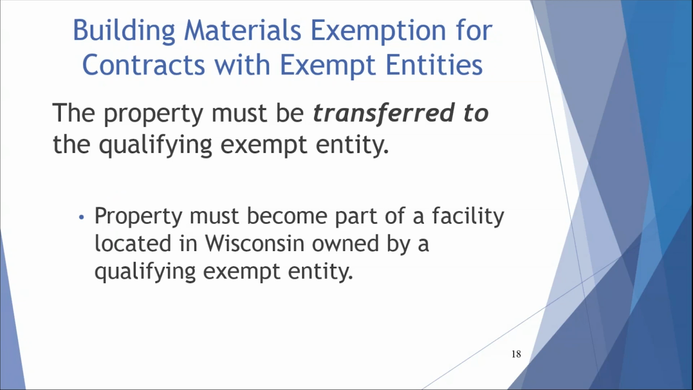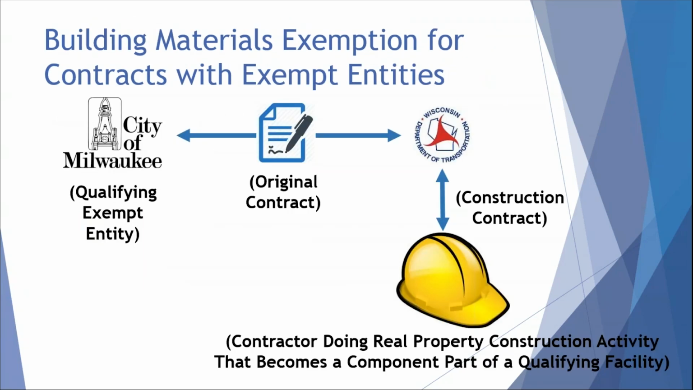The third criteria is that the property must be transferred to the qualifying exempt entity. This means that at the end of the construction contract, the ownership of the property that became part of the facility located in Wisconsin is transferred to that qualifying exempt entity. This allows for the exemption to apply to materials purchased by subcontractors when the other criteria of the exemption are met. This may create situations where purchases of materials made by other entities qualify for the exemption.